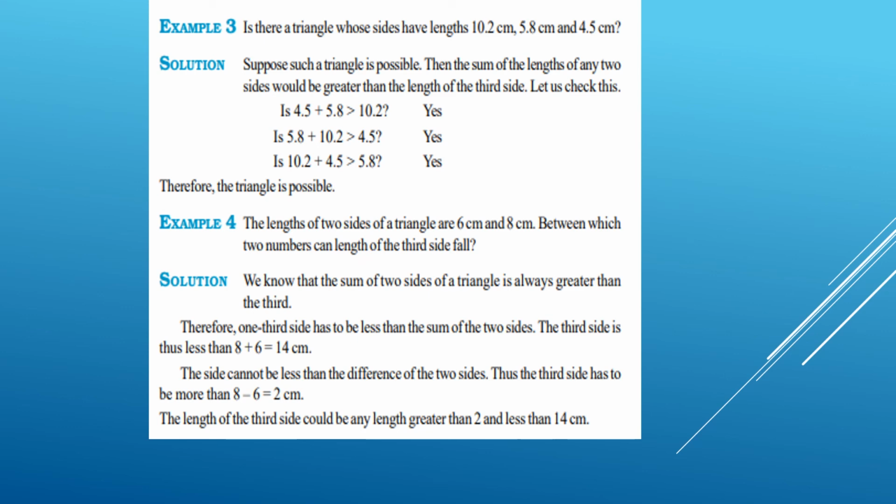The third side cannot be less than the difference of the two sides. That is the second rule. Thus, the third side has to be more than 8 minus 6, that is equal to 2 centimeter. Therefore, the length of the third side could be any length greater than 2 centimeter and less than 14 centimeter.